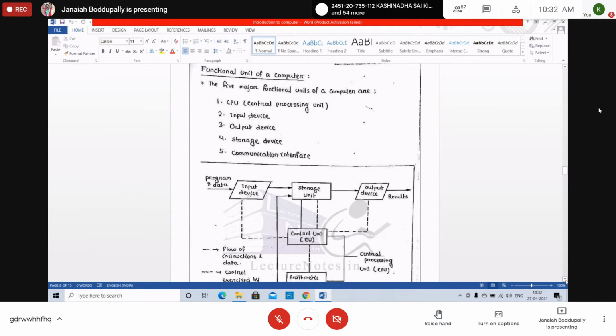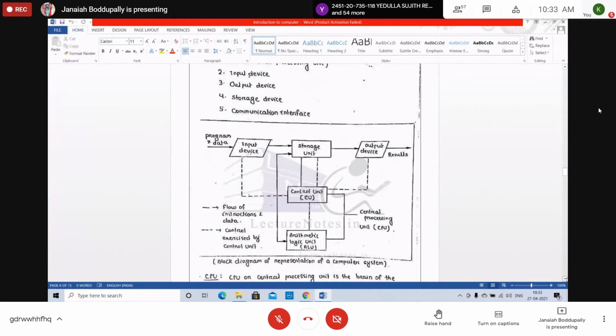The 5 major functional units of a computer are: first, the central processing unit, CPU; second, input device; third, output device; fourth, storage device; fifth, communication. This is very important, students. Please note it down. Different diagrams are there in different books. You can copy this one: CPU, input, output, storage device, communication interface, program and data. See this diagram, it is in my notes.